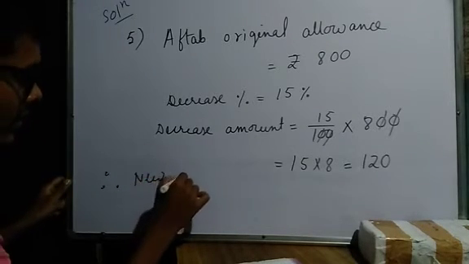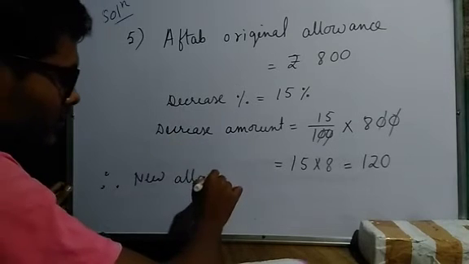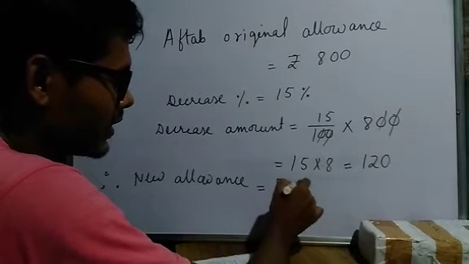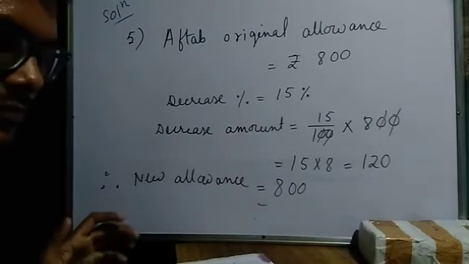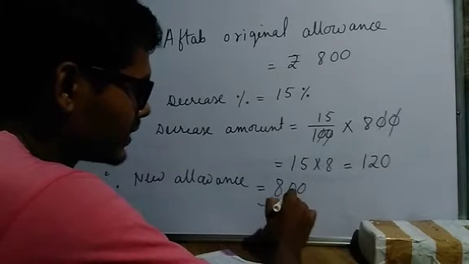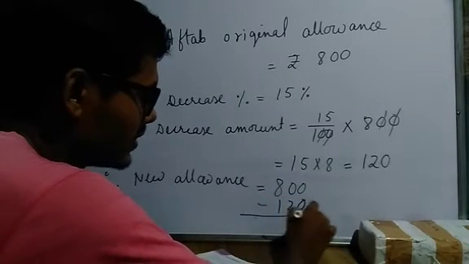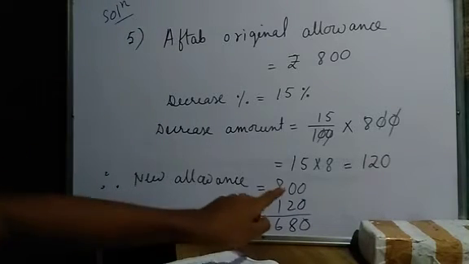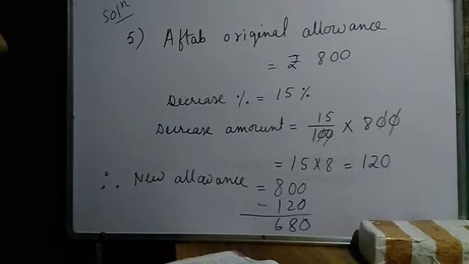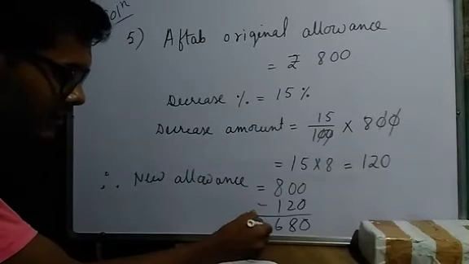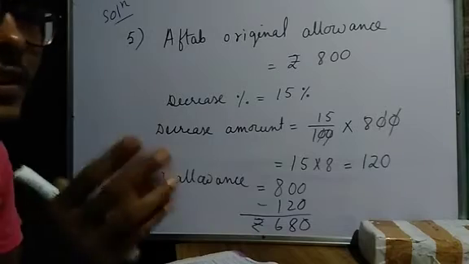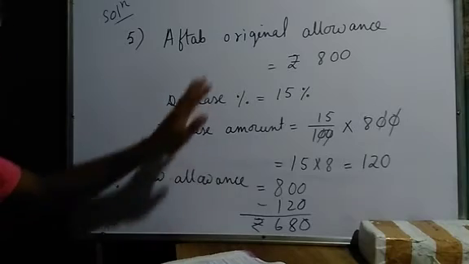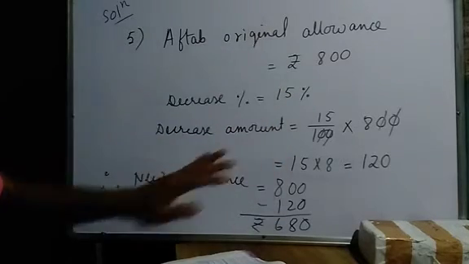Therefore we write: new allowance will be 800 minus 120. 800 minus 120 will be 680 rupees. So right here, the rupees symbol. I have a very small space, that's why I am arranging this setup. So try to write from the board.